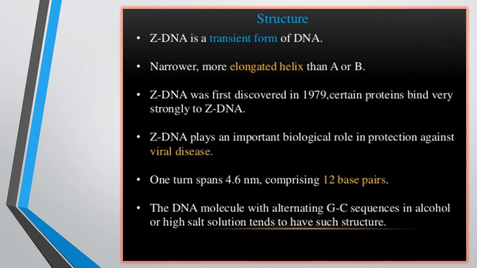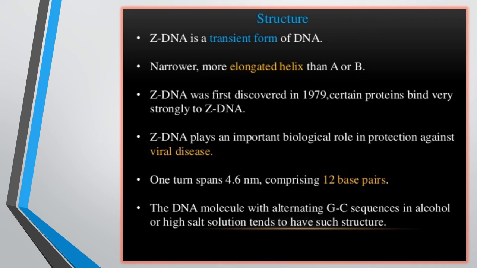It is a transient form of DNA, and it is a more elongated helix than A and B. Z DNA was discovered in 1979. Certain proteins bind very strongly to Z DNA, and that's why Z DNA plays an important role in protection against various viral diseases. One turn spans 4.6 nm and comprises 12 base pairs. In Z DNA, one complete turn of the helix is 45 Angstrom units long, and adjacent sugar residues have opposite directions.